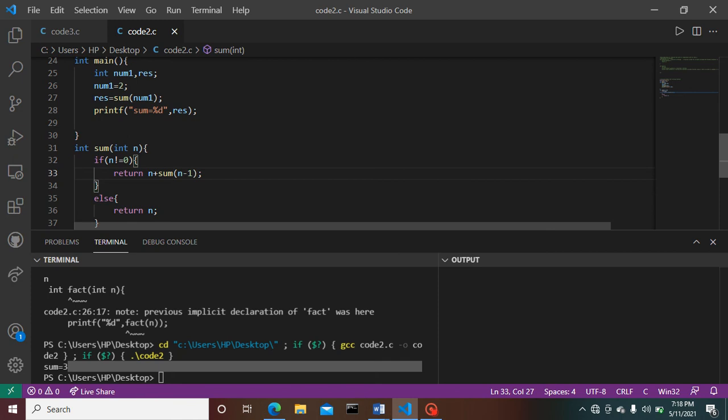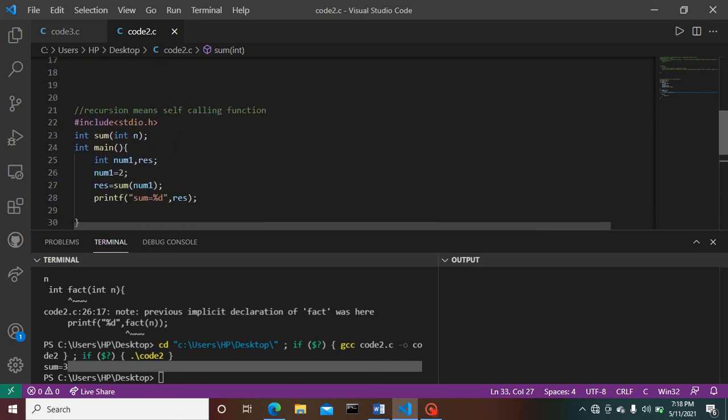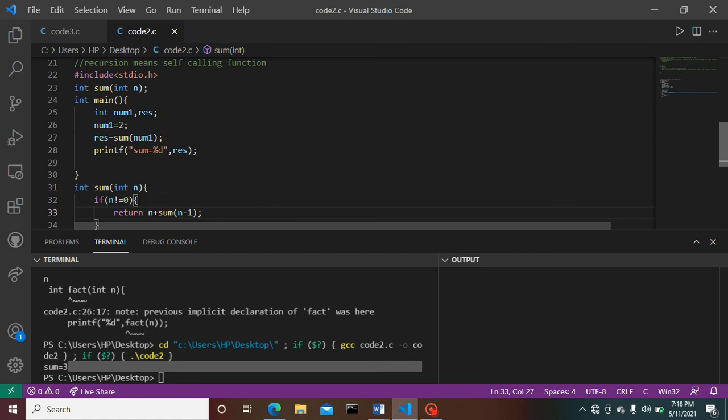How does it work? Let's have a look at the code. This is what we call, everyone knows, function prototype. We are calling it function prototype.